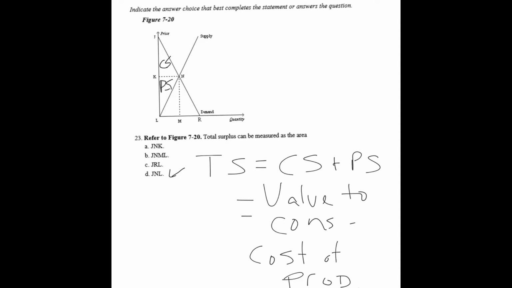And the value to consumers is described by the demand curve. The cost of production is described by the supply curve. So it'll be that same large triangle.